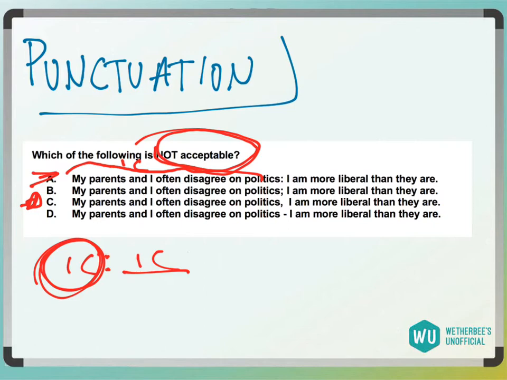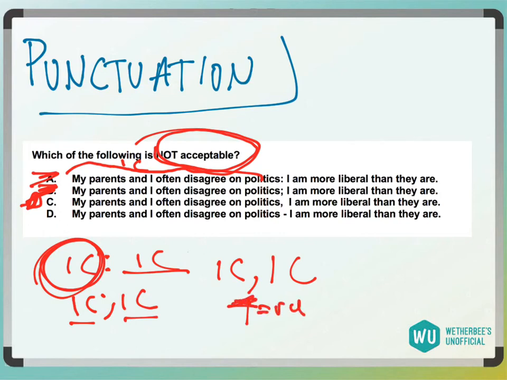Answer choice B is the semicolon, and all it does is separate two independent clauses. So B works, so that would be acceptable. Answer choice C is independent clause, comma, independent clause, and this is definitely what a comma does not do, because this is the definition of a run-on, right? Two independent clauses separated by a comma does not work, so it's going to be answer choice C.